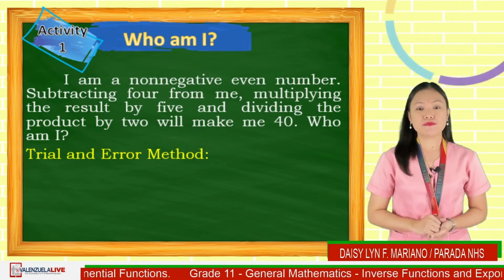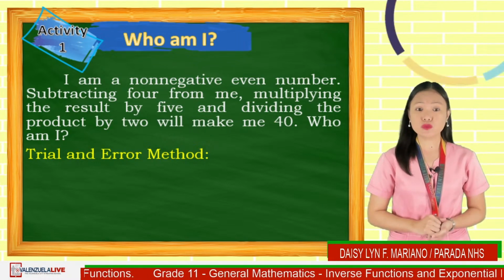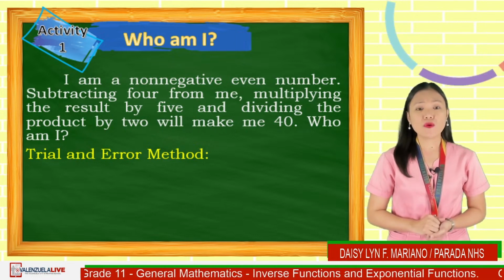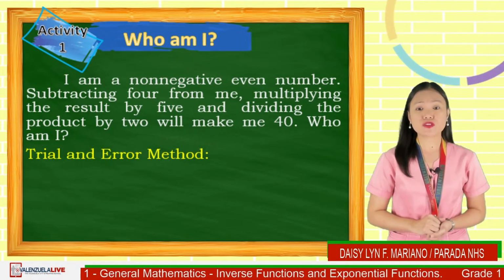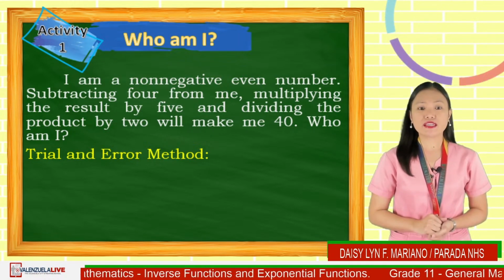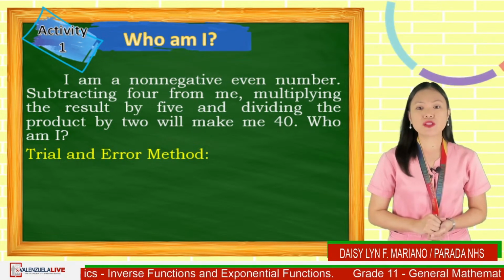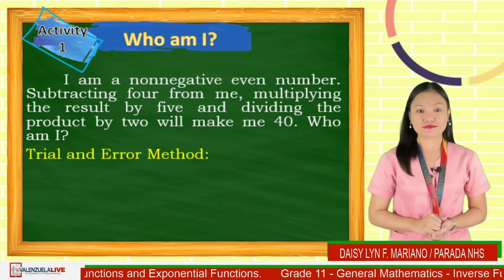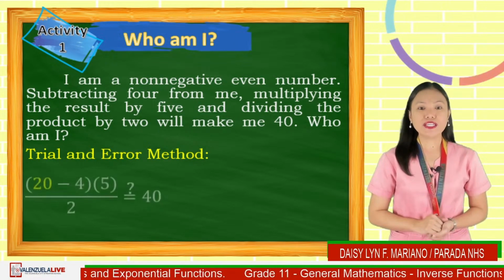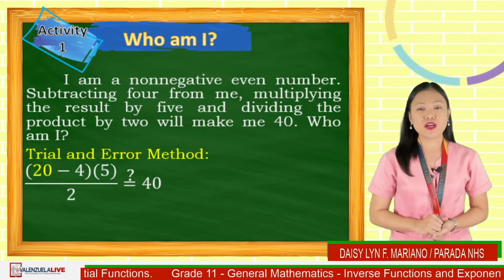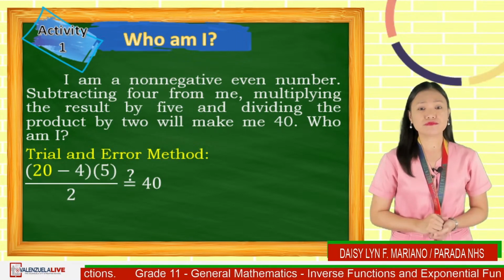From the problem, it is good to start with 2, since it is a non-negative even number. However, it will not give us an answer of 40. So, with this method, we will keep on trying until we reach a number that will satisfy the given condition, which is 20. That is, 20 minus 4 times 5 divided by 2, is that equal to 40?